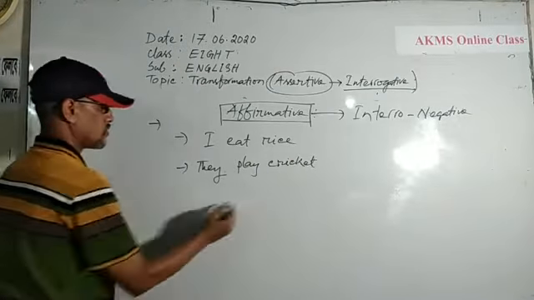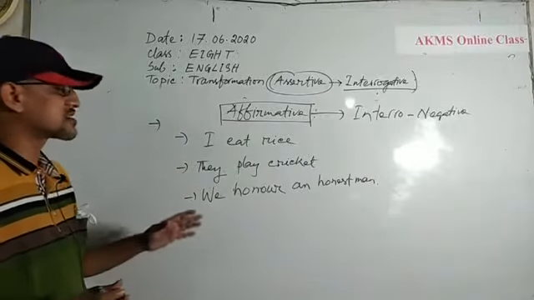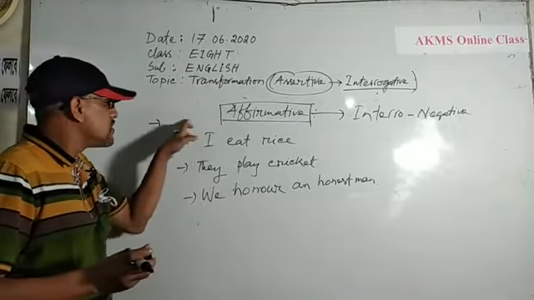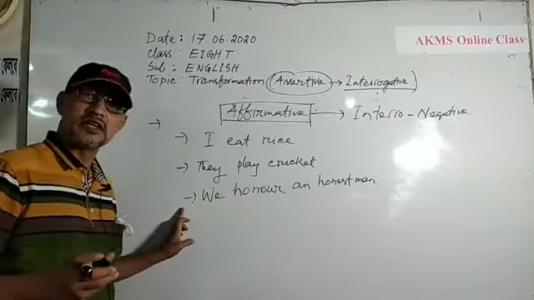We honor an honest man. Dear students, you have clearly noticed that I have written the assertive sentences in affirmative form.